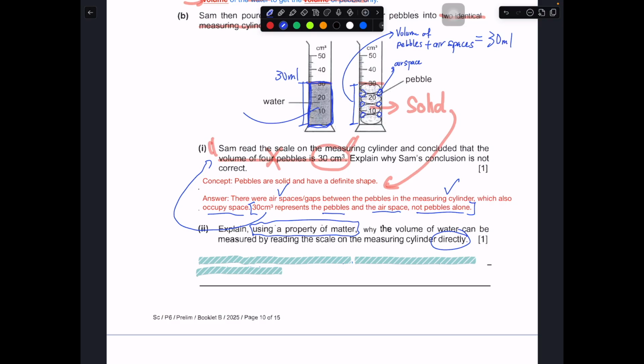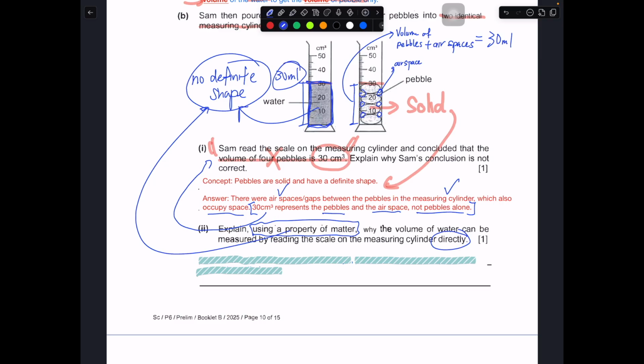And that is the idea of having no definite shape, which allows it to fit into any container that you pour it into. So whatever reading that you read off will be the volume of the water. So in this case, when we talk about explaining using a property of material, we are trying to say you need to use this property to be able to explain why we can read off at 30.